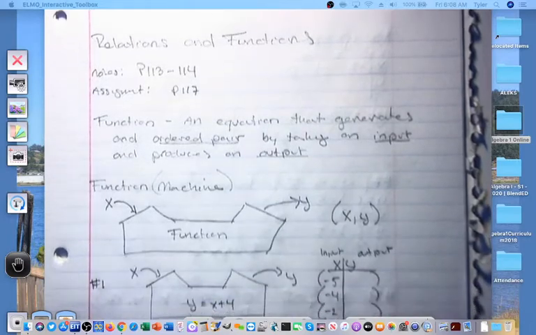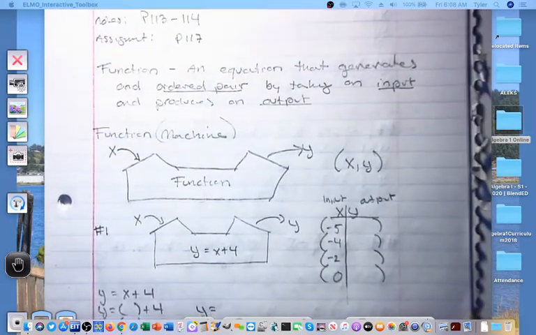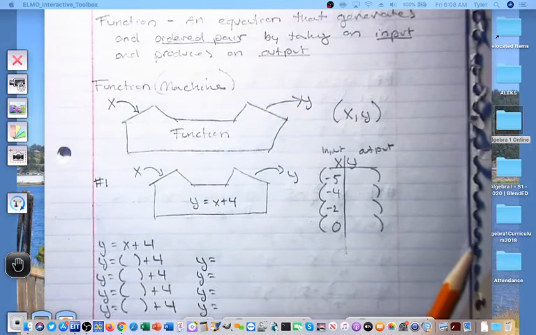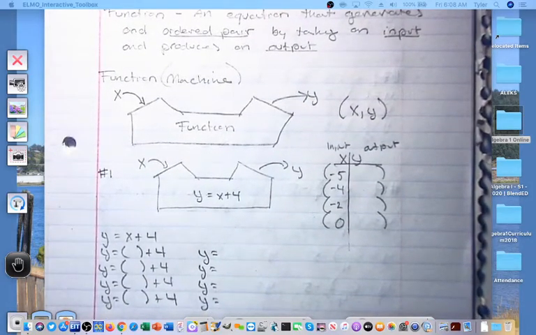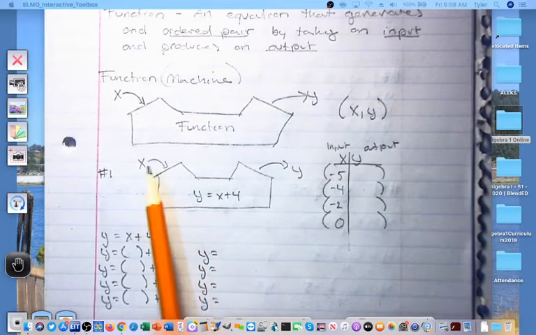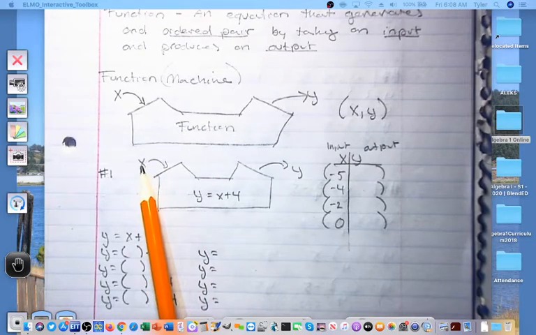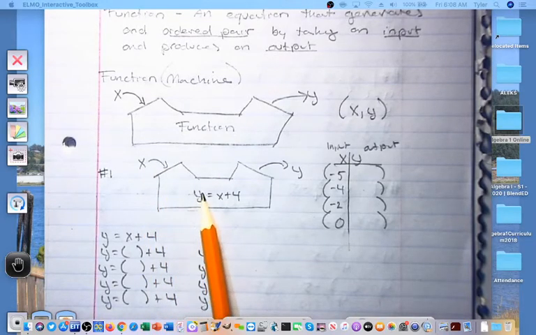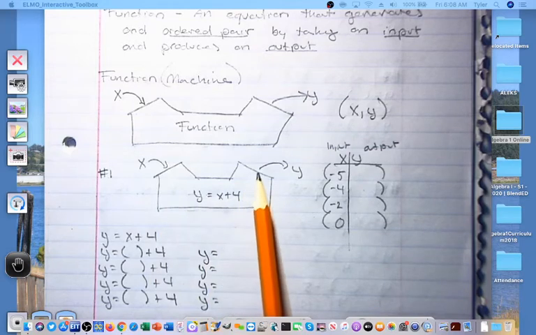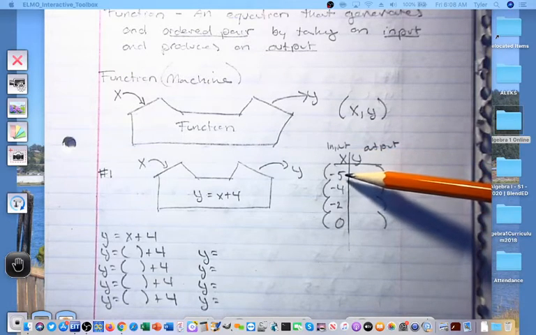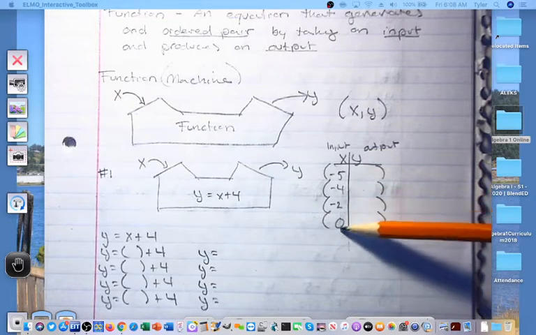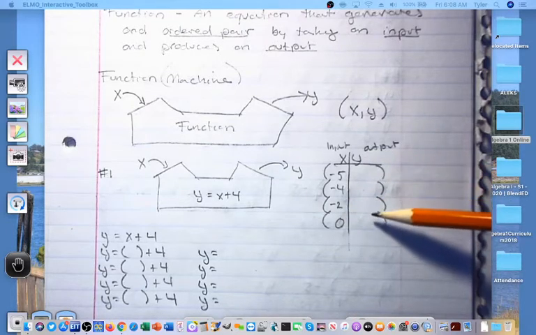So let's take a look at a working function machine here. For question number 1, there is a function machine here where the function on the inside is y is equal to x plus 4. We're going to take 4 separate inputs, put them into this function. We'll work that function out and see what outputs are produced. So we will write our inputs here. They were given to us. These are the numbers that we're going to put into the machine, -5, -4, -2, and 0. And we're going to discover what outputs come out.